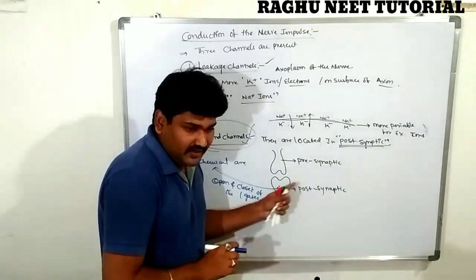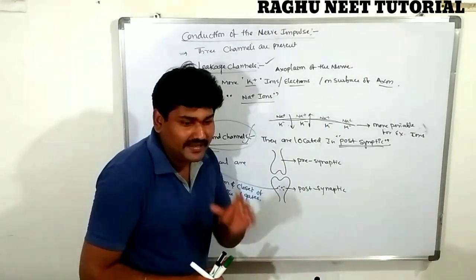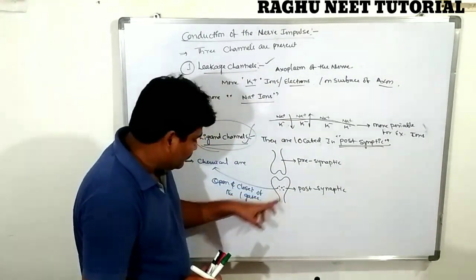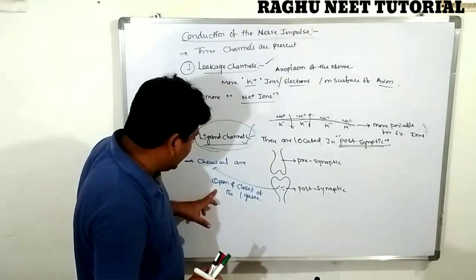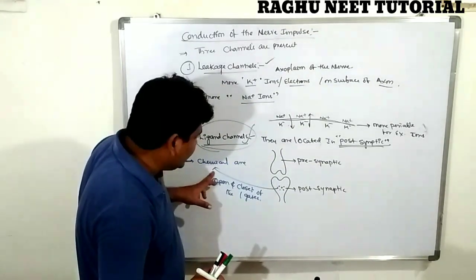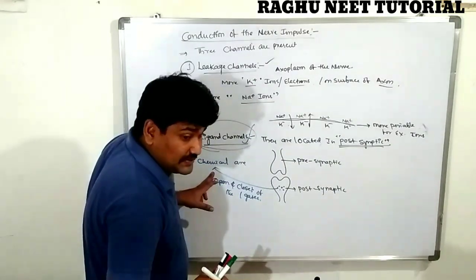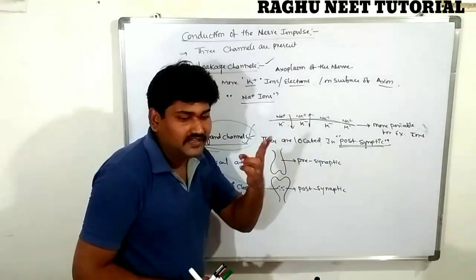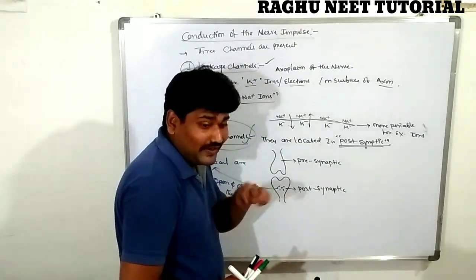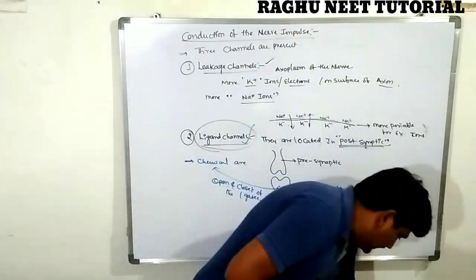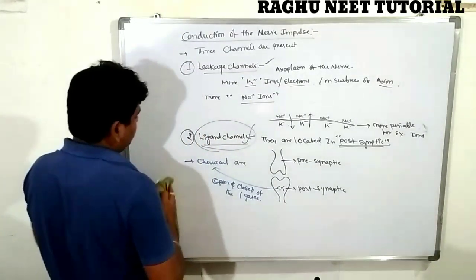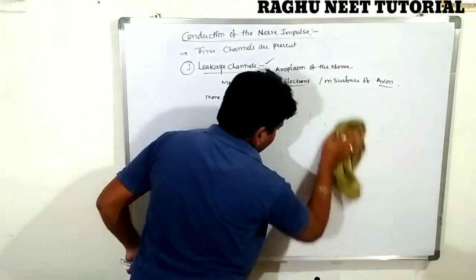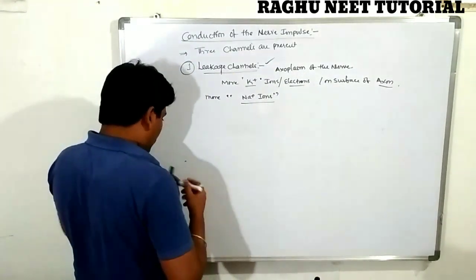Clear? The gap between two nerves is called the synapse. The postsynaptic region contains a larger number of ligand channels. It releases a chemical. These chemicals are responsible for the opening of the channels between the two neurons. The third one is the voltage channel. The third one is the voltage channel.